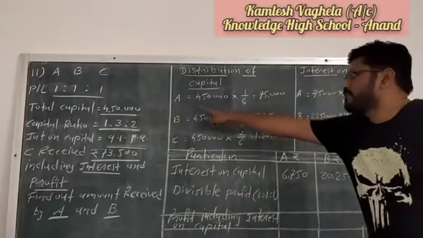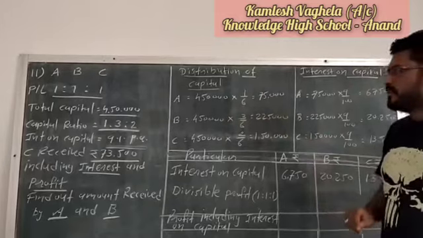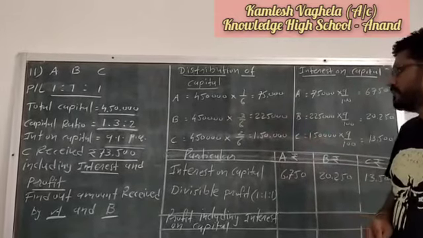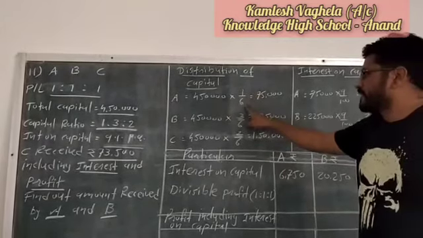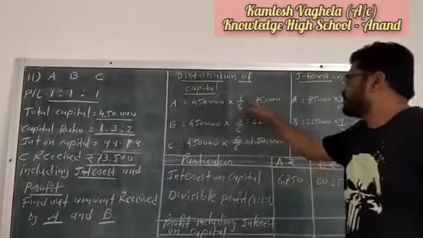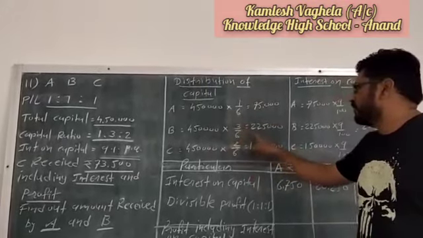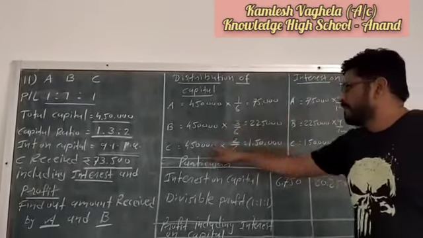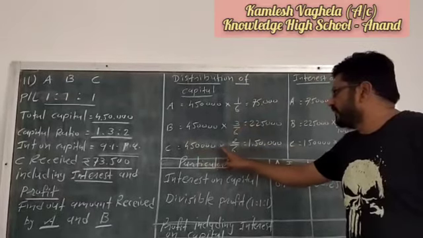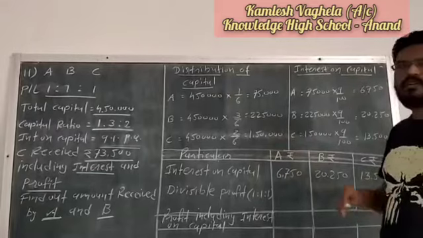So in this ratio we distribute this capital. Capital of Mr. A is 4,50,000 into 1/6, so it is 75,000. Now how is it 1/6? The share proportion of Mr. A is 1 and the total is 6, so 1/6. Now Mr. B, that is 4,50,000 into 3/6, so 2,25,000. And Mr. C, 4,50,000 into 2/6, that is 1,50,000.